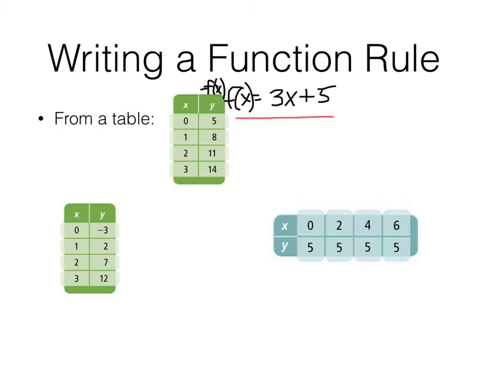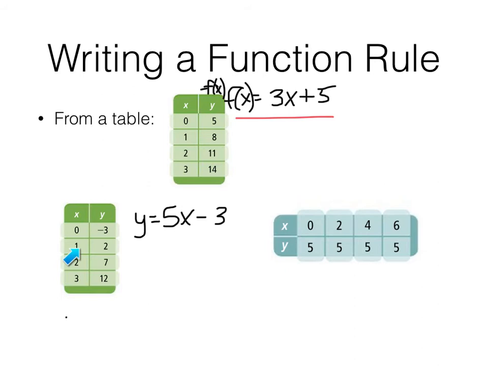Let's try this one down here. Again, counting up by ones here on the x's, but here we're counting by 5s on the y's. So it's probably, I'll use y this time, 5 times something with x and then something else. Well, 5 times 0 would be 0. How do I get a negative 3? Well, minus 3. Let's test that out.